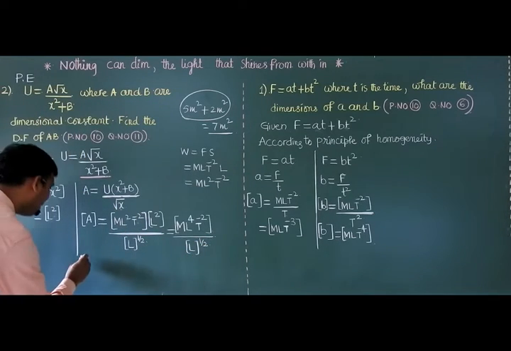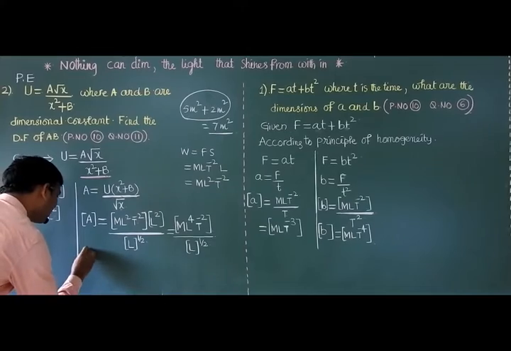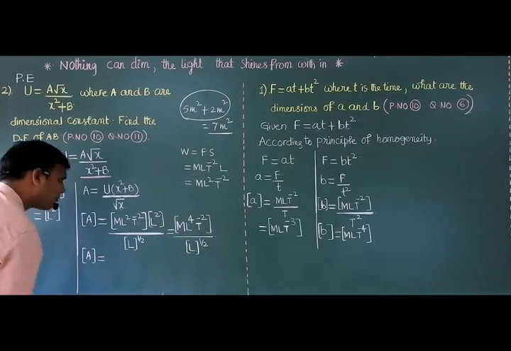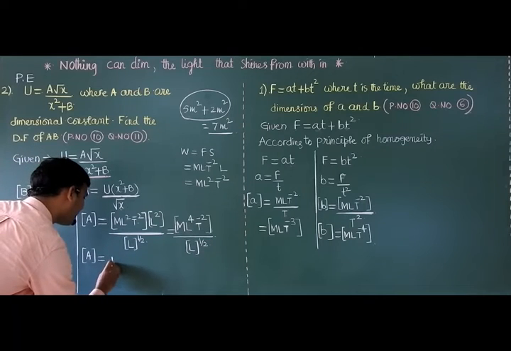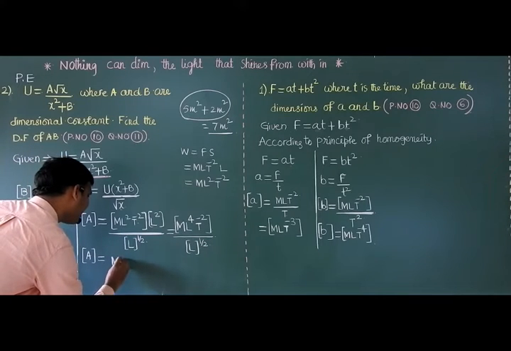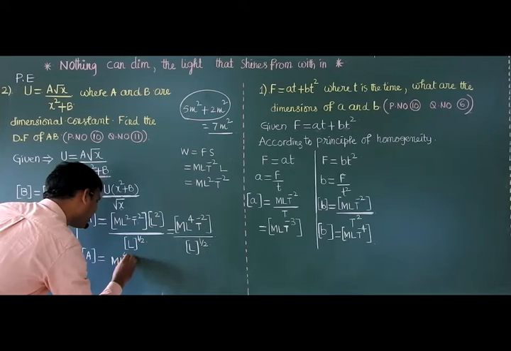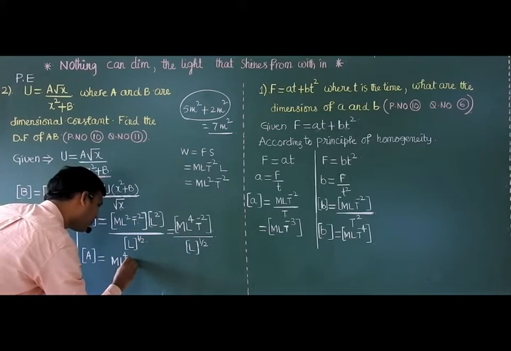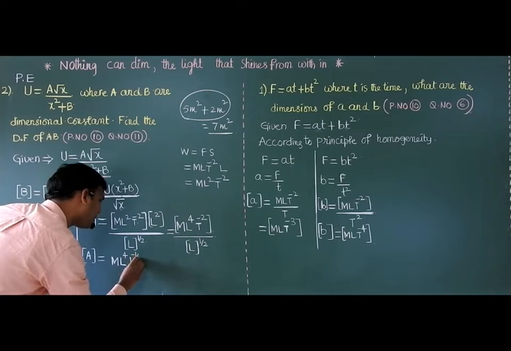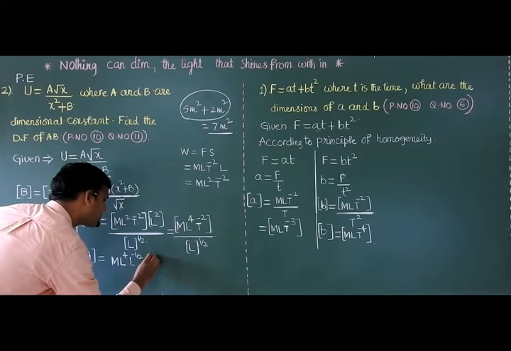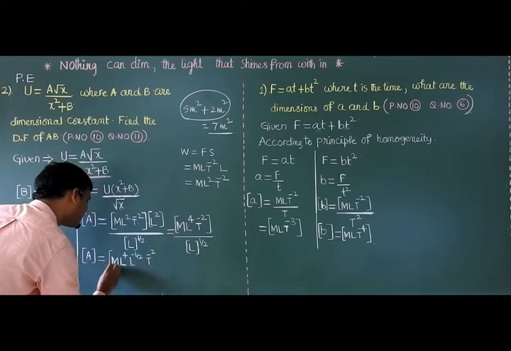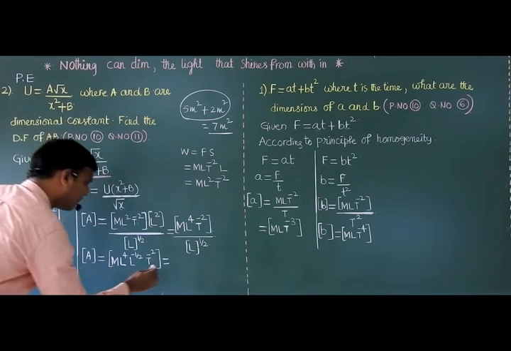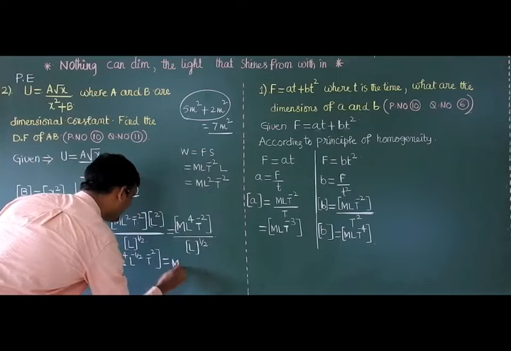Now the dimensional formula of A is equal to M as it is, L raised to 4, and this L raised to 1 by 2 we take into the numerator as minus 1 by 2, T raised to minus 2. Clear? Then M only.